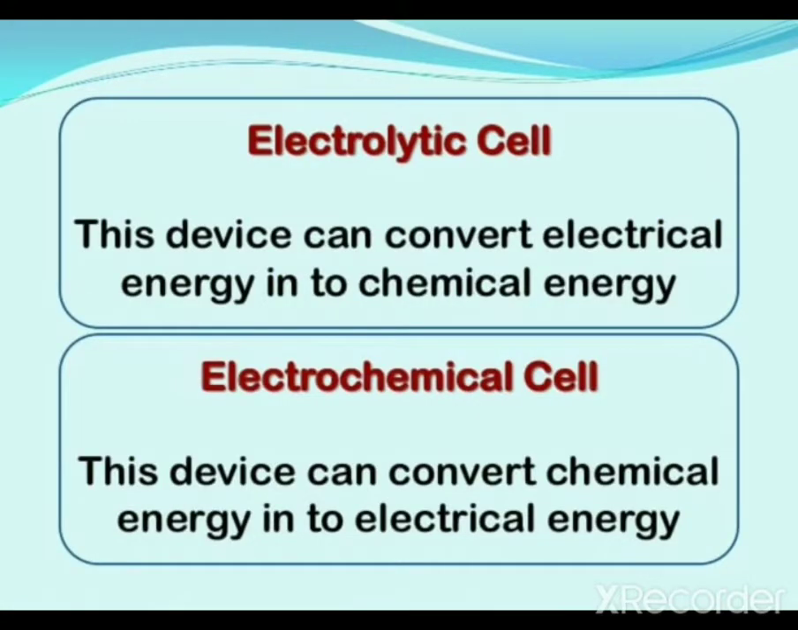What is the difference between electrolytic cell and electrochemical cell? Electrolytic cell is a device which converts electrical energy into chemical energy, whereas electrochemical cell is a device which converts chemical energy into electrical energy.